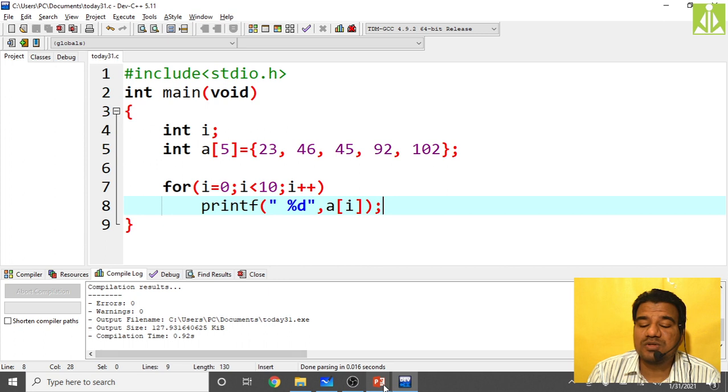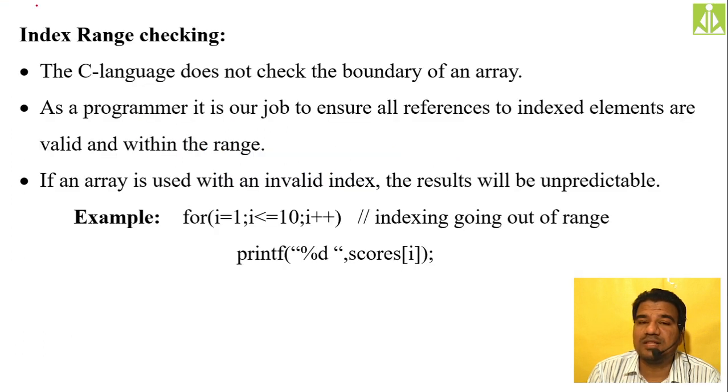So it is the responsibility of the programmer to maintain the end index, because C language is not maintaining any boundary of an array. C language does not check the boundary of an array. It is the complete responsibility of the programmer, or as a programmer, it is our job to ensure all references to index elements are valid and within the range. The range should not be crossed. Okay, if an array is used with an invalid index, the result will be unpredictable.